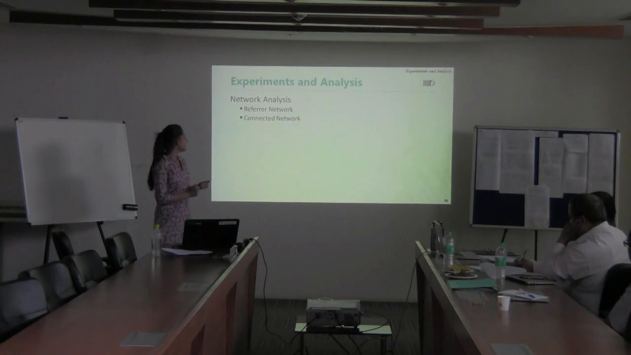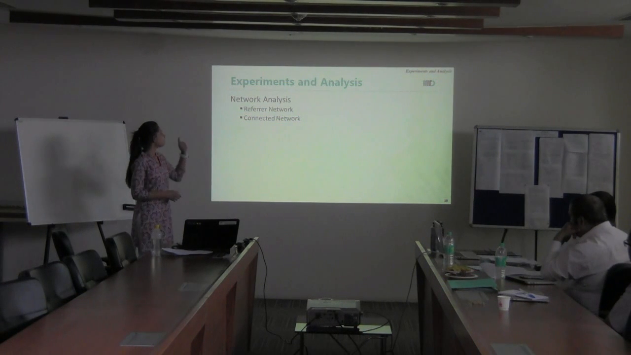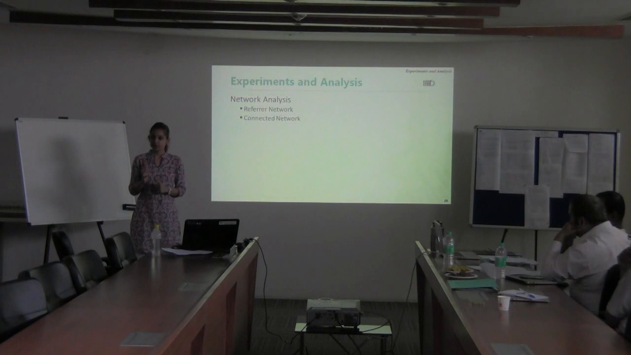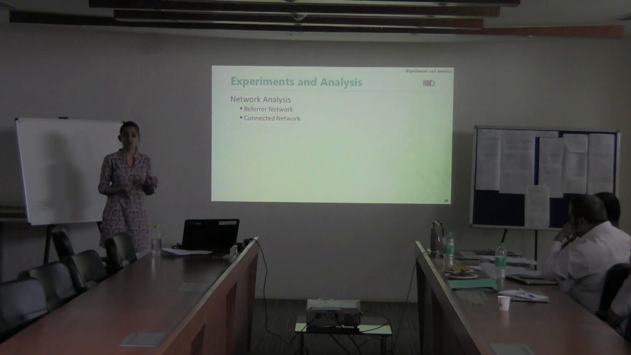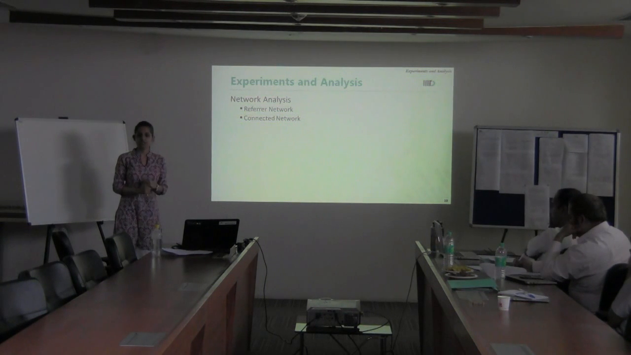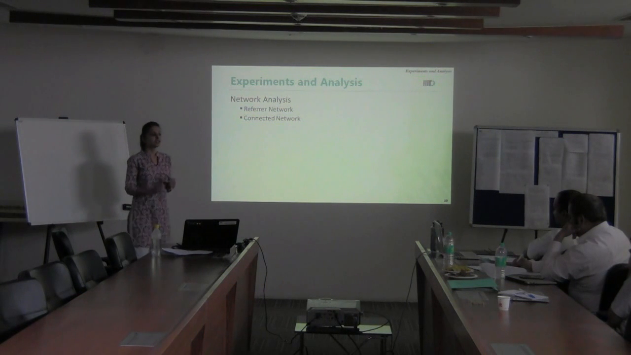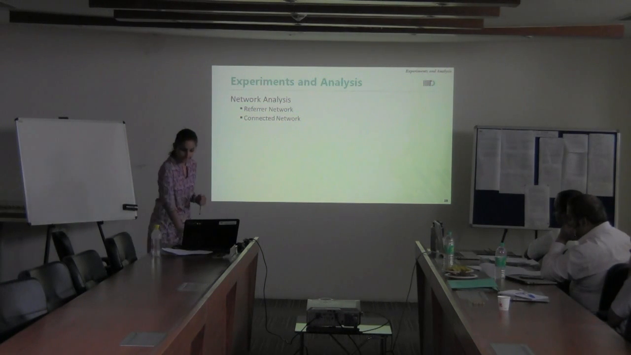Another experiment we did after analyzing the content creation was to analyze the network. For this we analyzed two kinds of networks, that is the referrer network as well as the connected network. Referrer network is the network which is directing the traffic to a particular suspicious link. And connected network is the series of online social networks connected by an encoder on Bitly.